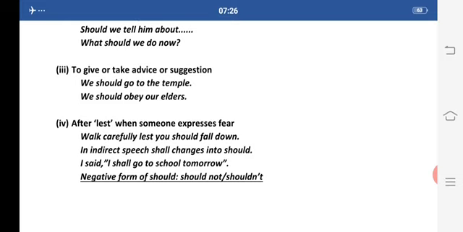In indirect speech, shall changes into should. I said I shall go to school tomorrow. Now you can see this is the statement in direct speech. Now if we want to change it into indirect speech, it will become like this: I said that I should go to school the next day. Now the negative form of should is shouldn't and should not.